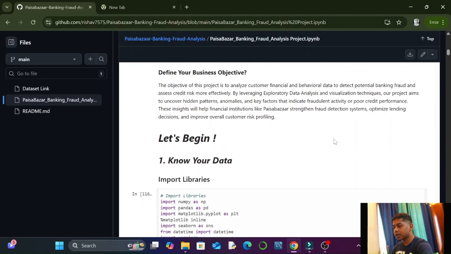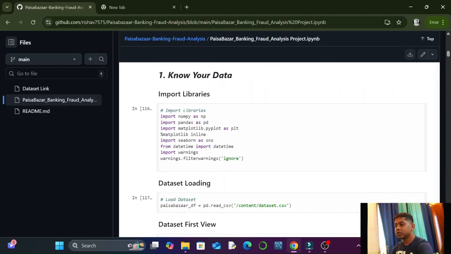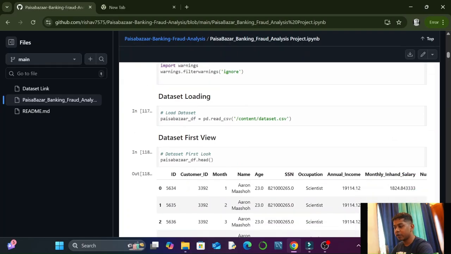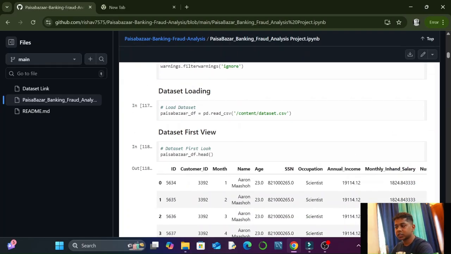I have defined the business objective. What is the business objective? I have defined it in 3 or 4 lines. After that, the first step was to import libraries. I have imported all the important libraries like NumPy as np, Pandas as pd, Matplotlib pyplot as plt, Seaborn as sns, and everything. After that, we have loaded the dataset.